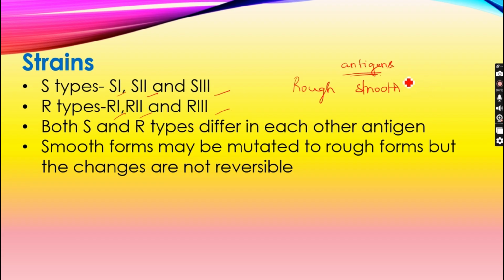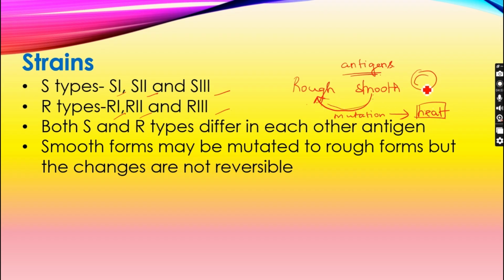Antigens are found on the outer layer. Among the rough and smooth strains, both have different antigens. But a smooth strain can convert into a rough strain by mutation. The mutation we discuss here is heat. Heat provides a mutation in the smooth strain to convert it into a rough strain.